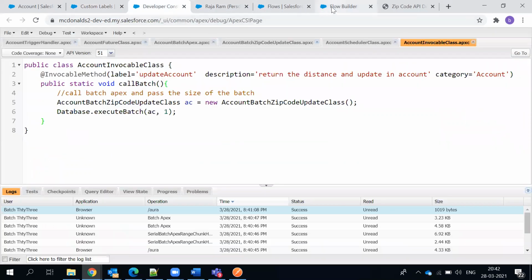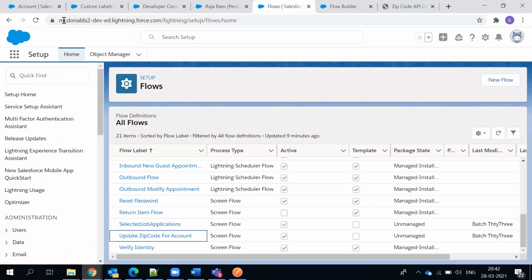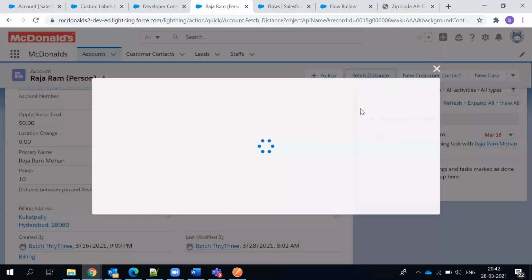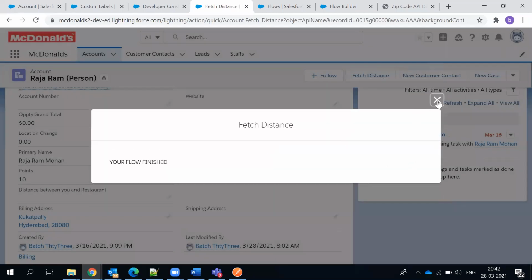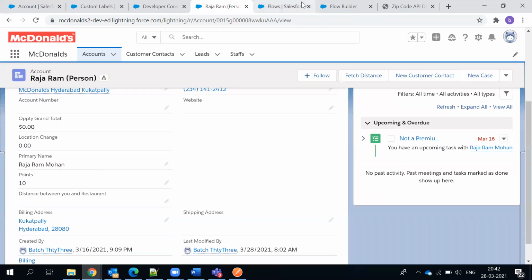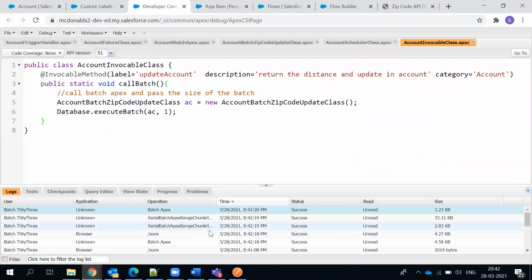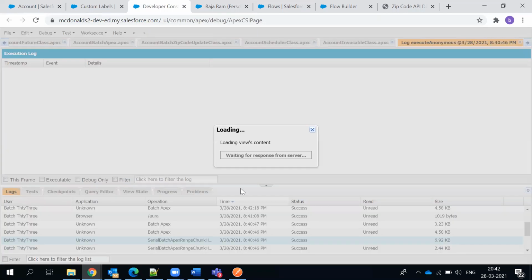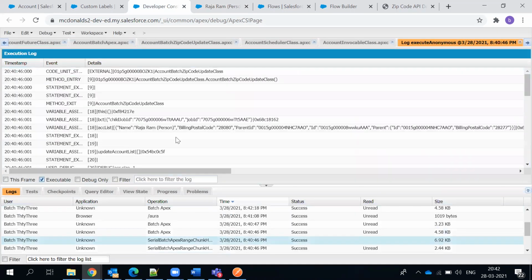Now let me try to update the same flow again. Where's the record? I know, because of that particular reason only it didn't pick up the record. But did it give that error, that the API key expired? I mean, it would have given it here in the previous record which has been fired. Let me see that. That debug would have been thrown saying that.